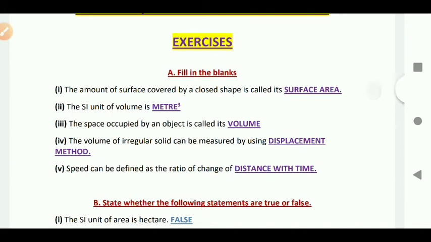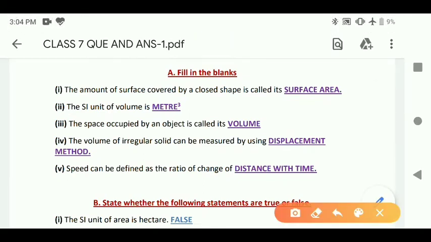Please listen carefully. Question number first. The amount of surface covered by a closed shape is called its dash. Its surface area. Second, the SI unit of volume is dash. The SI unit of volume is meter cube. Third, the space occupied by an object is called its volume. The space occupied by an object is called its volume.